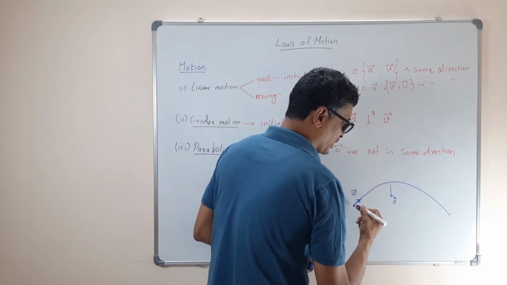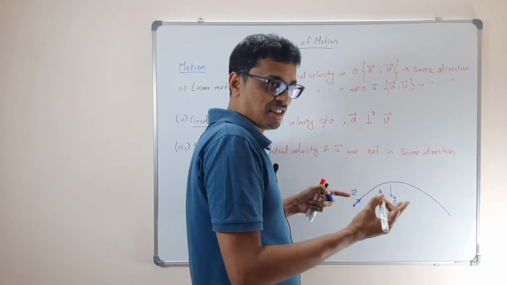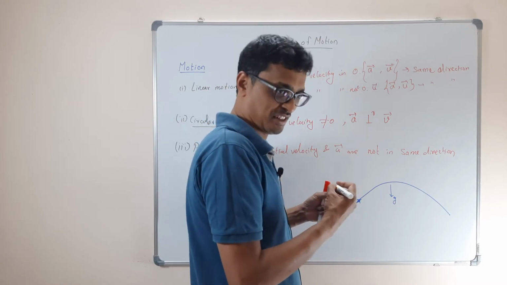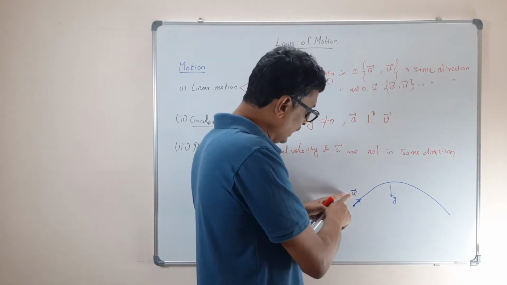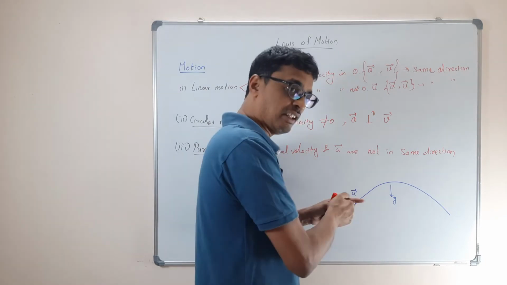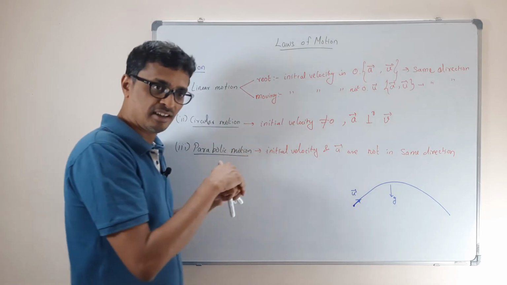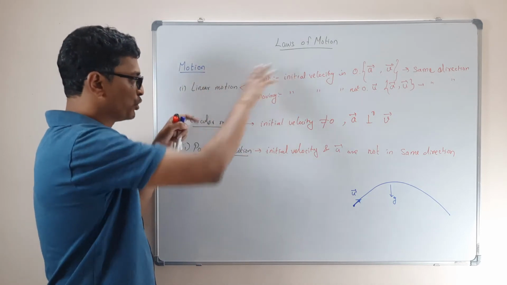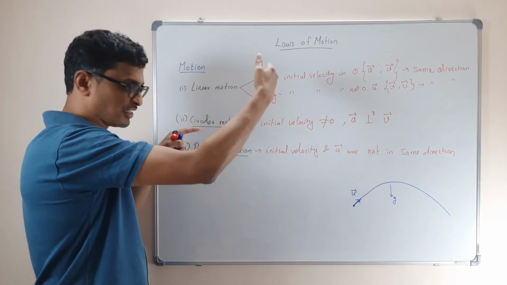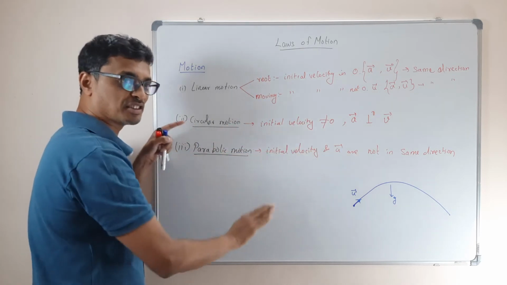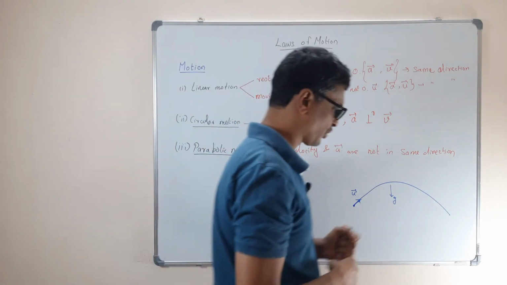That also matters, because the projectile is going to be different when you throw it on the Moon than on Earth. The acceleration due to gravity is going to be different. So only your initial velocity and the acceleration acting decide your entire motion. That's what we are dealing with as linear motion, circular motion. When initial velocity and acceleration are perpendicular, it causes circular motion. When they are not perpendicular, they cause a projectile motion, sorry, parabolic motion.